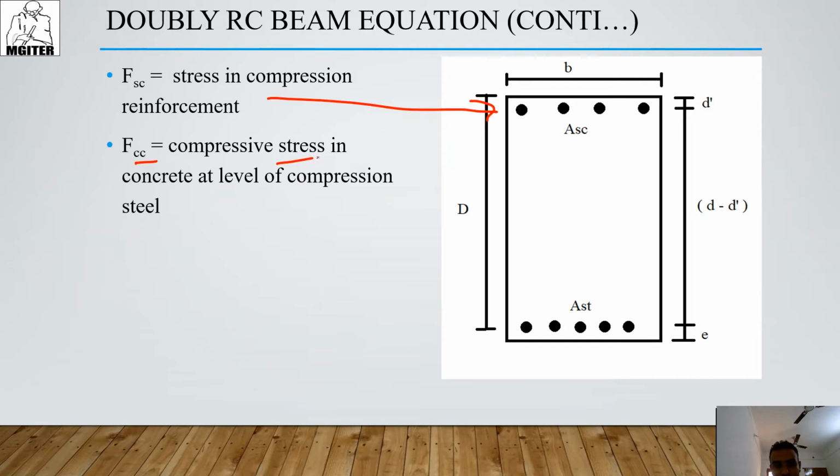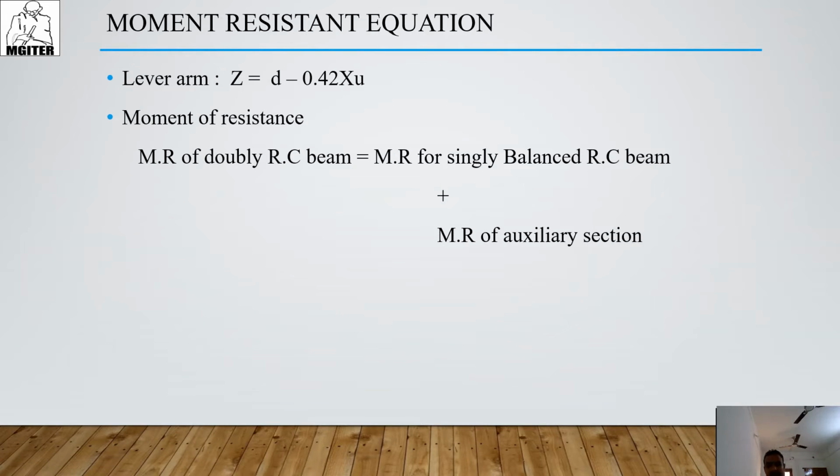FCC is the compressive stress in the concrete at the level of compression steel. So this one is for the steel and this one is for the concrete. FSC and FCC we can calculate by an equation. We will discuss this equation.